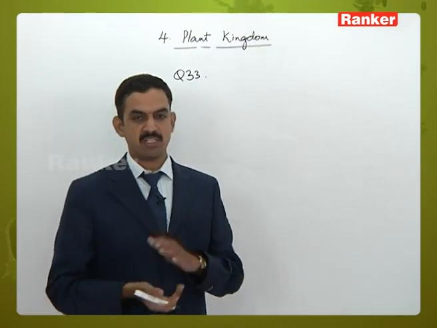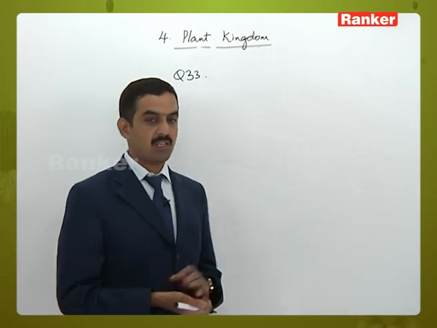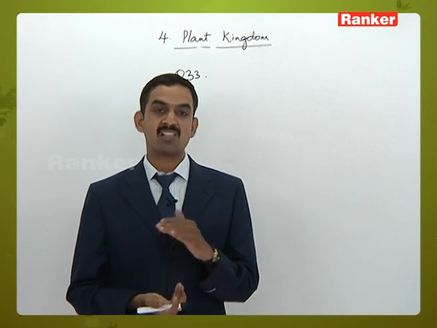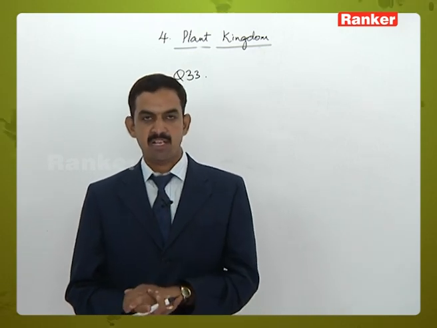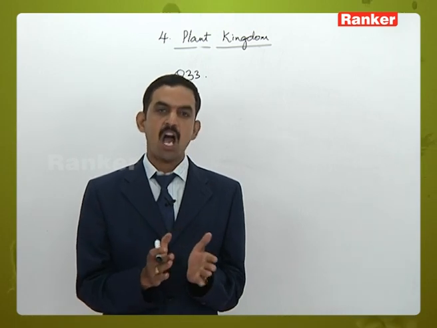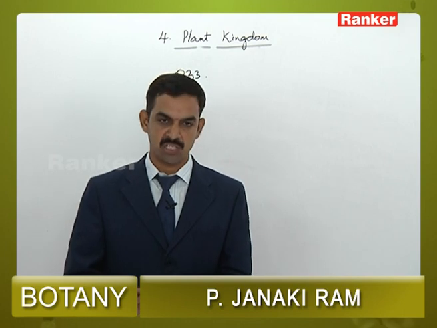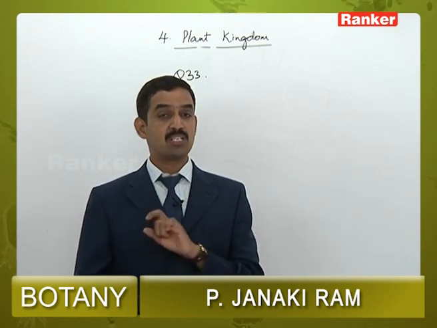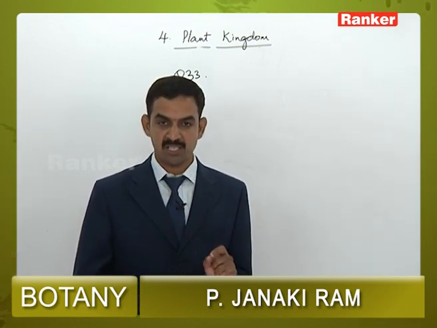So let's come to the first thing, that is algin and agar. Algin is the chemical which is present in the cell wall of Phaeophyce members. Actually in Phaeophyce, that is brown algae, a cellulosic cell wall is present. Outside the cellulosic cell wall, one more layer is present which is made up of algin. And agar is a material which is produced by red algal members. So these two compounds are not hydrocolloid structures.